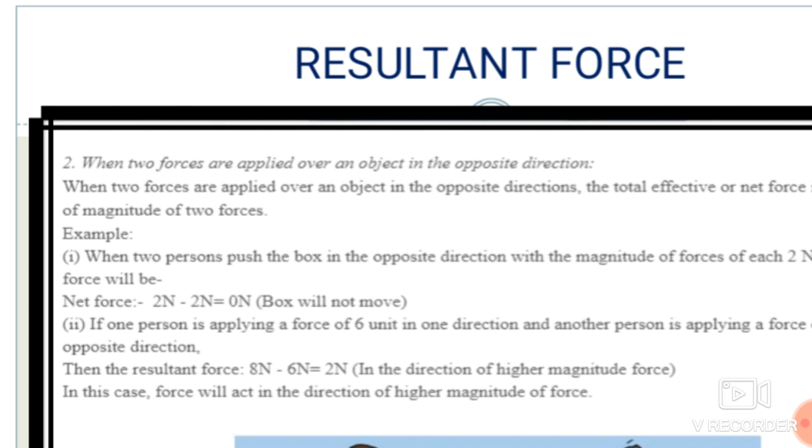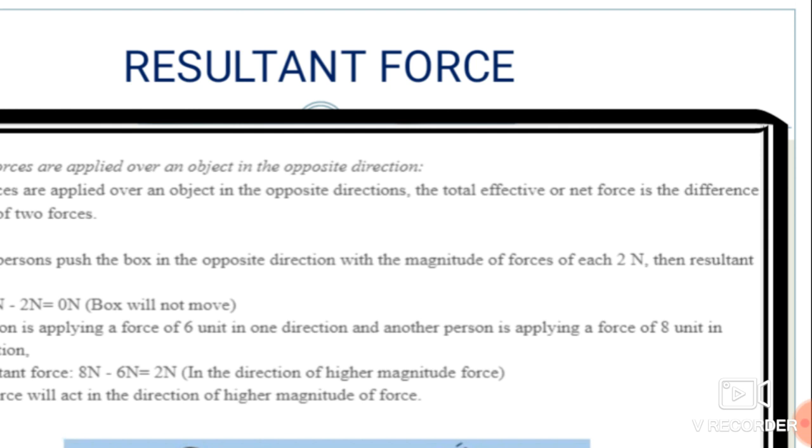Okay students, see over here an example: two persons push the box in opposite directions, each with a force of 2 Newton. Suppose both persons apply force on the box with 2 Newton. The force is the same, but the direction is opposite.